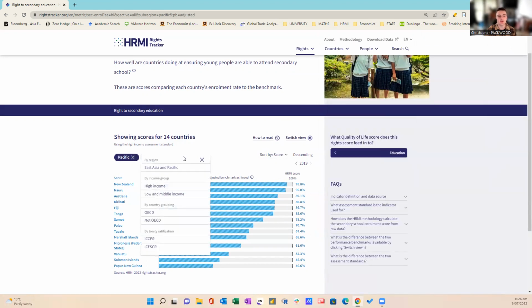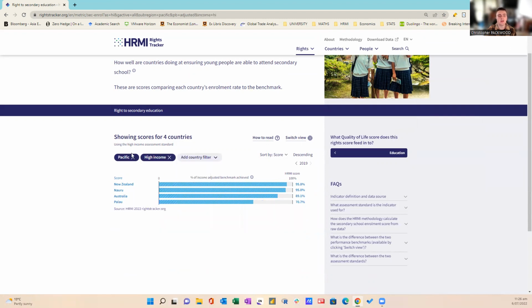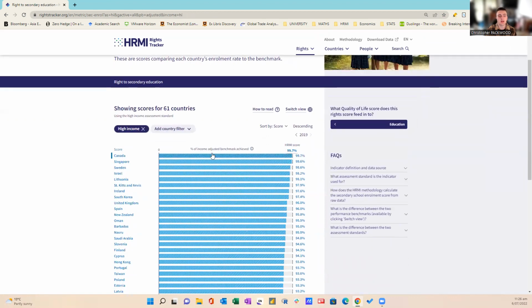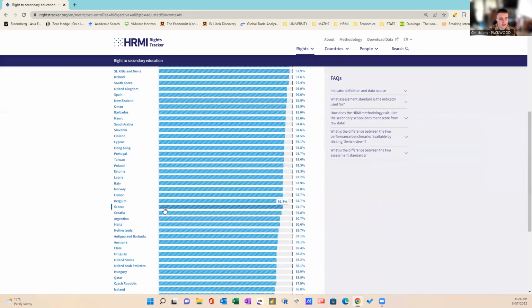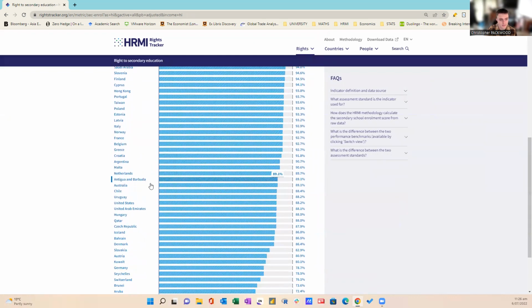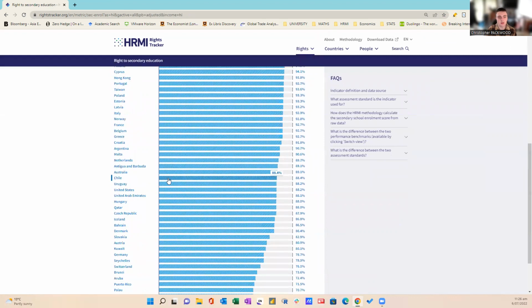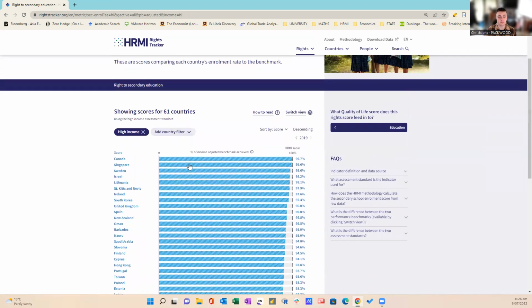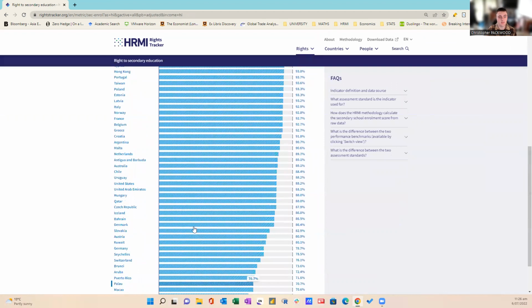If we go to the add country filter, we can actually add in high income groups, and we can see how well Australia is doing amongst all the high income countries that we have data for. And as we can see, if we scroll further down, Australia is sitting within the middle of the spread here.